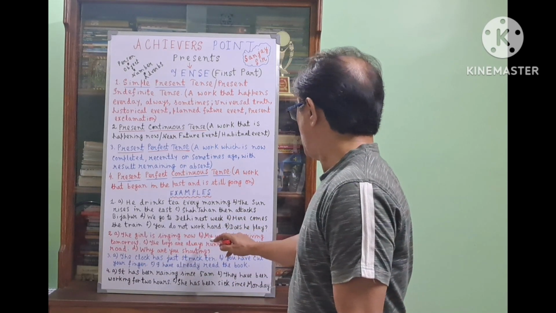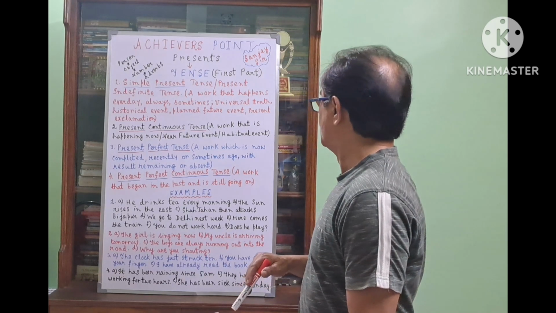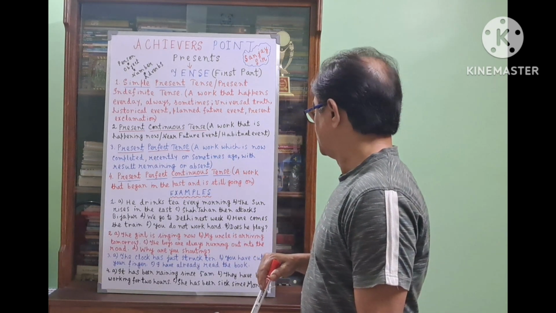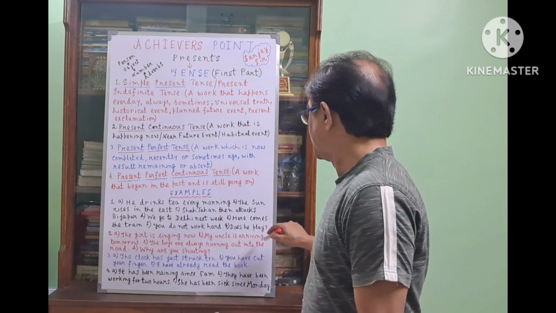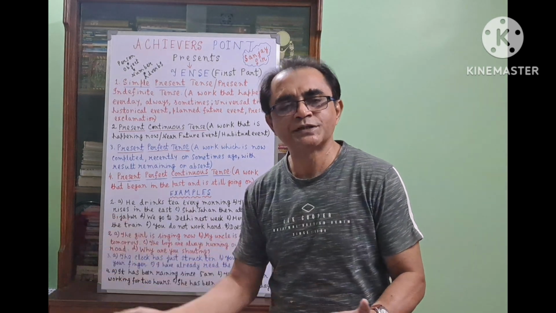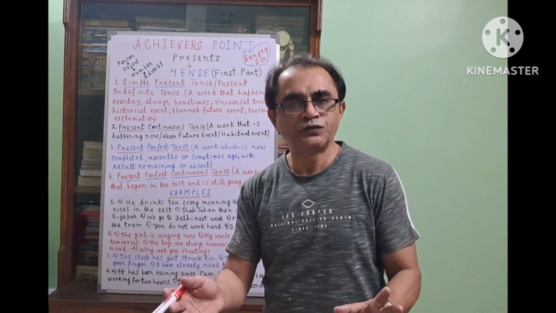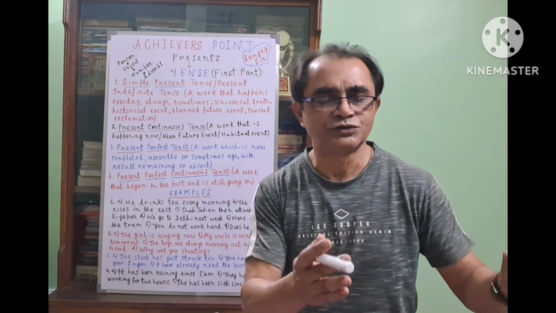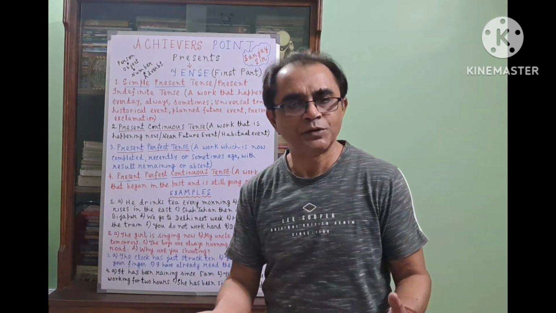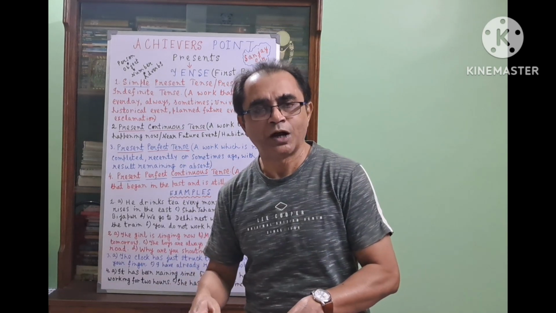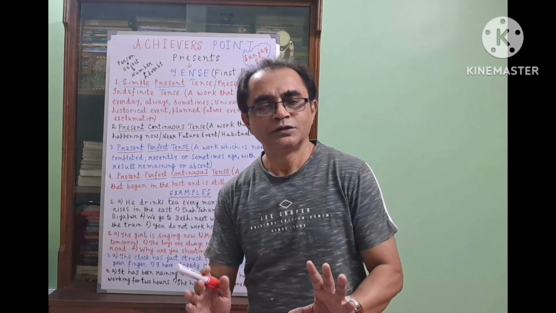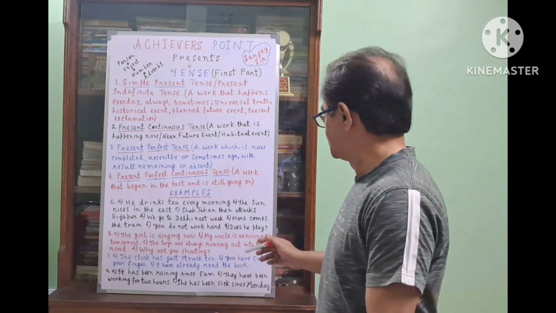Another example is the boys are always running out into the road. This is a habitual event. That means it happens every day. During the tiffin hours, the students are running out of the classroom. It happens every day, a habitual event. It is not actually happening now, but it happens every day. So here we can use present continuous tense.